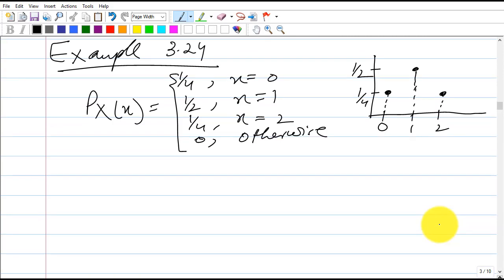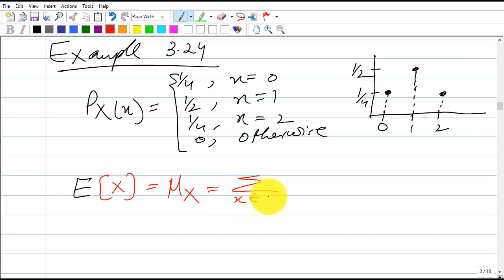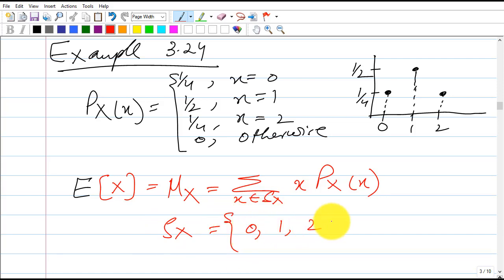So the expected value of x, which is mu of x, is defined as the summation over the range of x, x times Px of x. So what's the range of this random variable? 0, 1, 2. That is the range of this random variable.